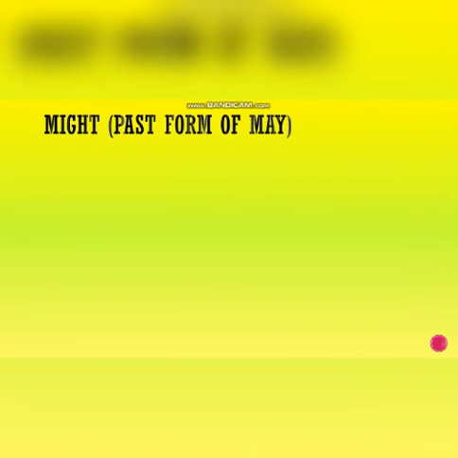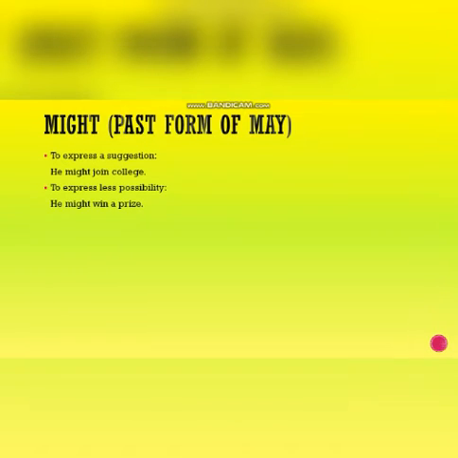Now the eighth modal that we have is might, past form of may. To express a suggestion, for example, he might join college. To express less possibility when you're not very much sure, he might win a prize. To express a purpose, he worked hard that he might live.